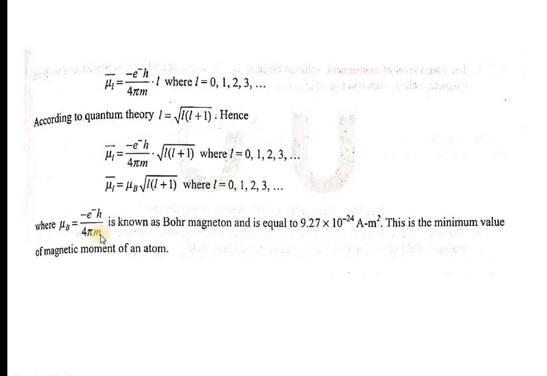So eh by 4 pi m is known as the Bohr magneton, and it is equal to 9.27 into 10 to the power of minus 24 ampere meter square. So this is your magnetic moment which arises due to the orbital motion of the electron.